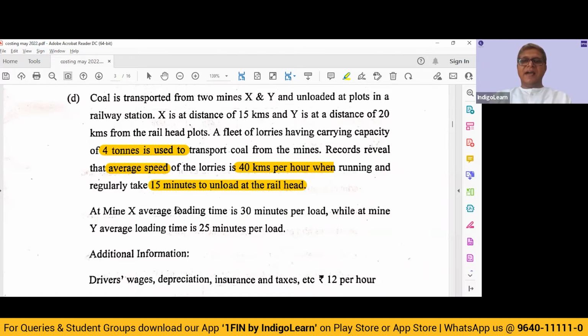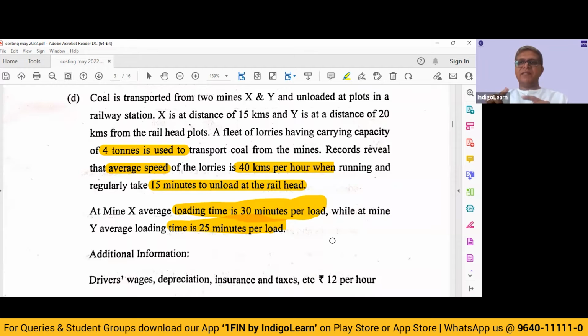At mine X, the average loading time is 30 minutes per load, while at mine Y, the average loading time is 25 minutes per load. So basically, if we look at the information that they have given us, there are two mines, mine X and mine Y. From mine X, the distance to the railway plot is 15 kilometers. From Y, it is 20.